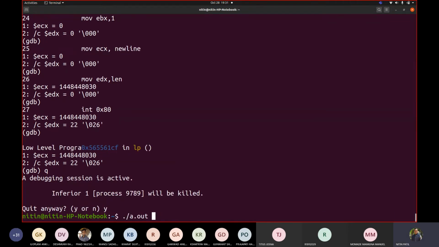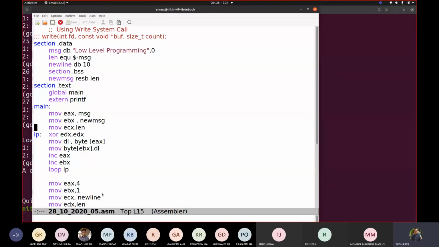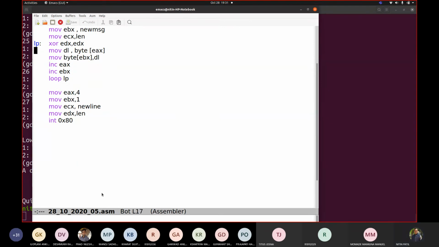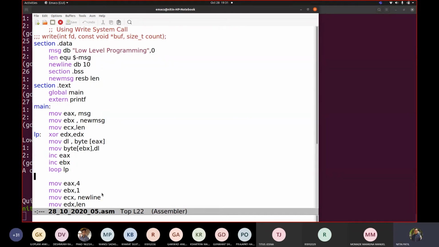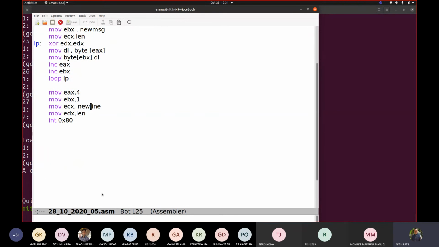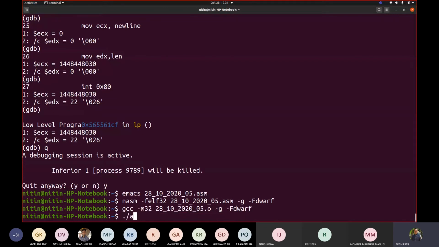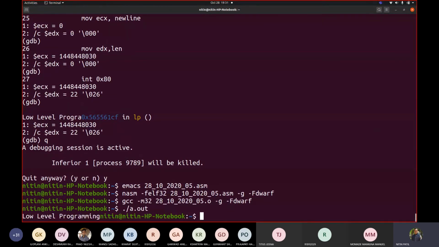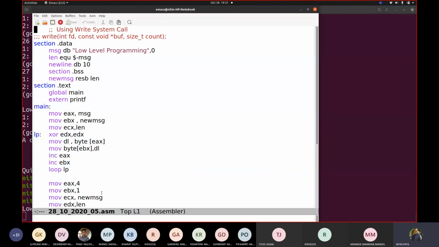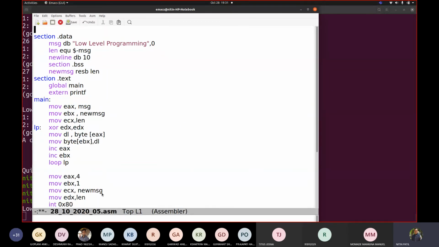Let us go back to our code now. Can anybody explain this code to me? Let me write this new MSG. NASM, GCC. Now you can see my whole string got printed, low level programming. So this is my string copy code. See the code and try to understand it. We don't want this now.